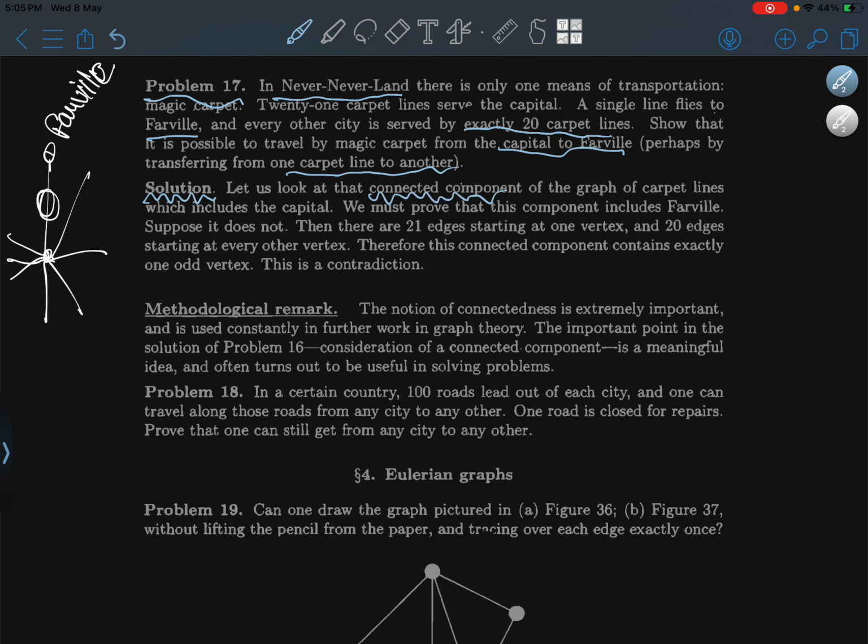We must prove that this component includes Farwell. Suppose that it does not. Then there are 21 edges starting at one vertex and 20 edges starting at every other vertex. Therefore, this connected component contains exactly one odd vertex. That is a contradiction. I didn't understand it.